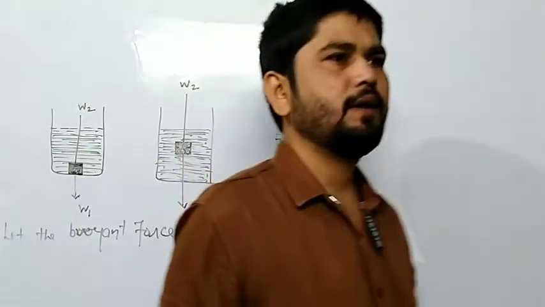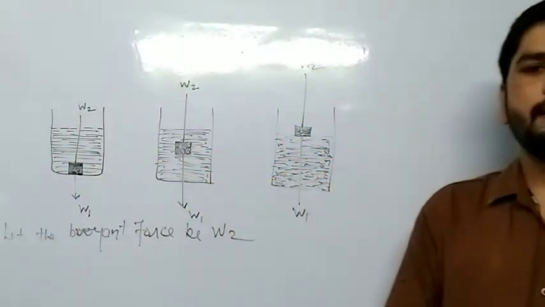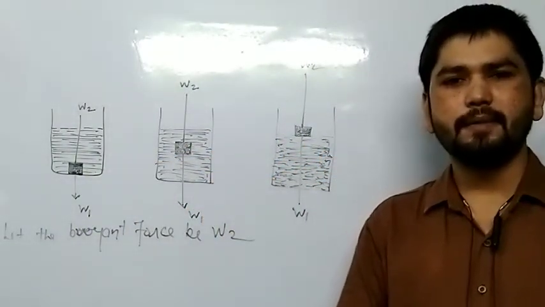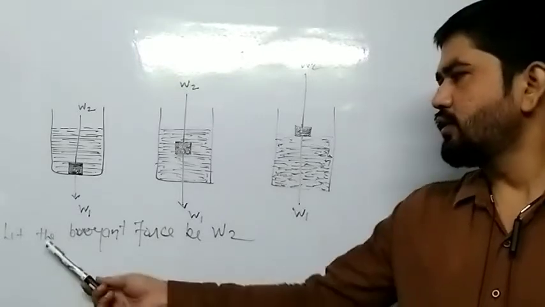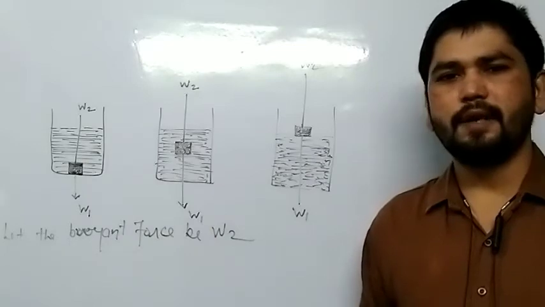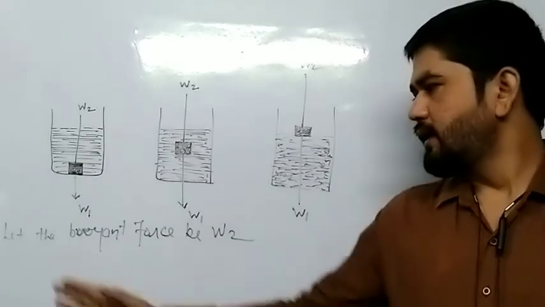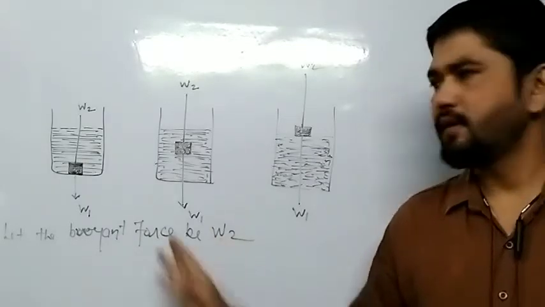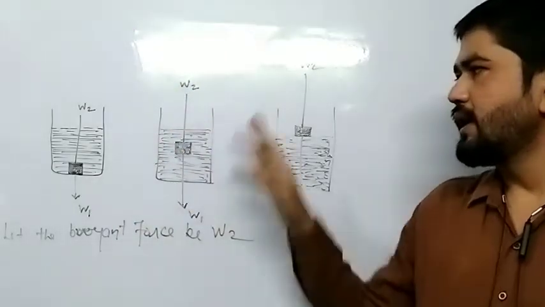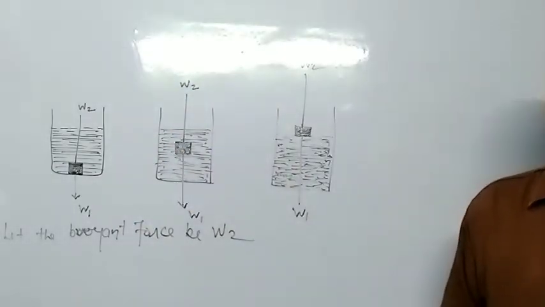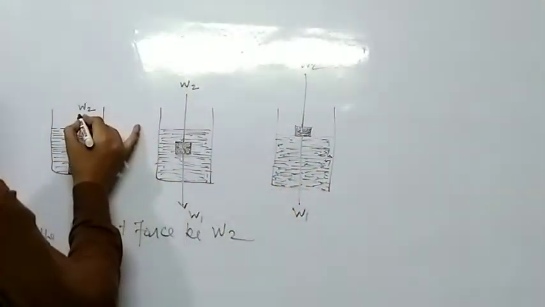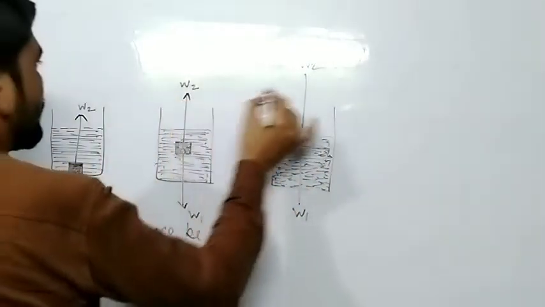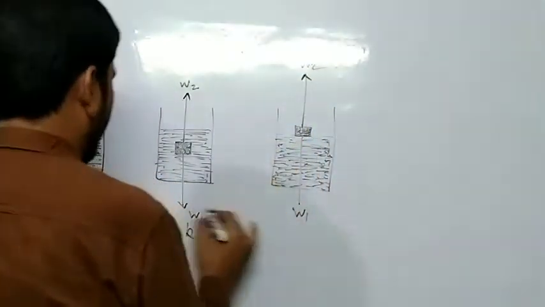So what we have done? We know that when any object is immersed in any liquid, fully or partially, buoyant forces work on the object. So let the buoyant force be W2. We let the buoyant force be W2 because the direction of buoyant force is always upward.